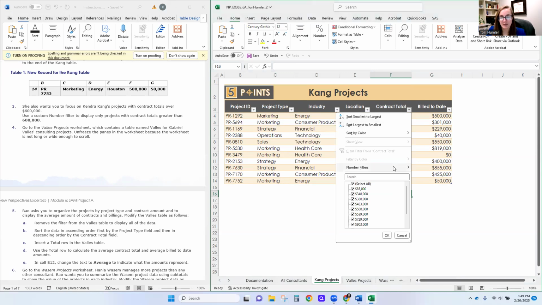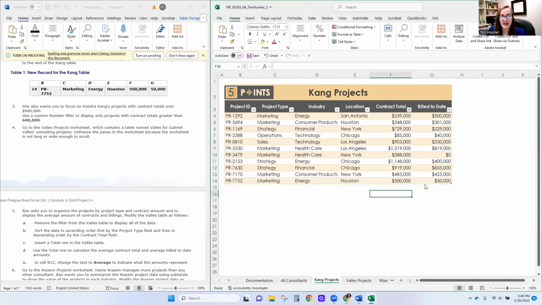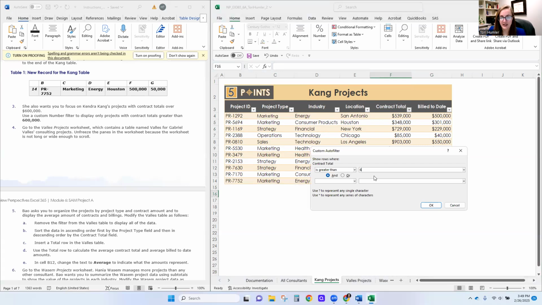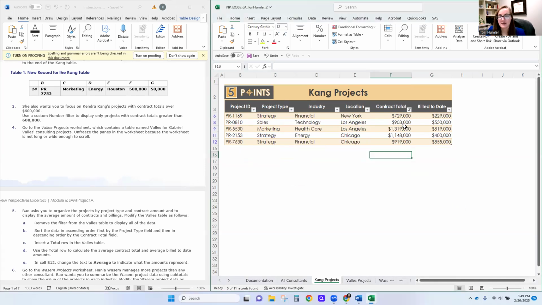And we're going to use a number filter of greater than 600,000. We're going to count our zeros to make sure. And now we can see that this filters out anything that's less than 600,000. They are not deleted. You can see that the rows still exist. They are just filtered from our view. So our project should look like this.